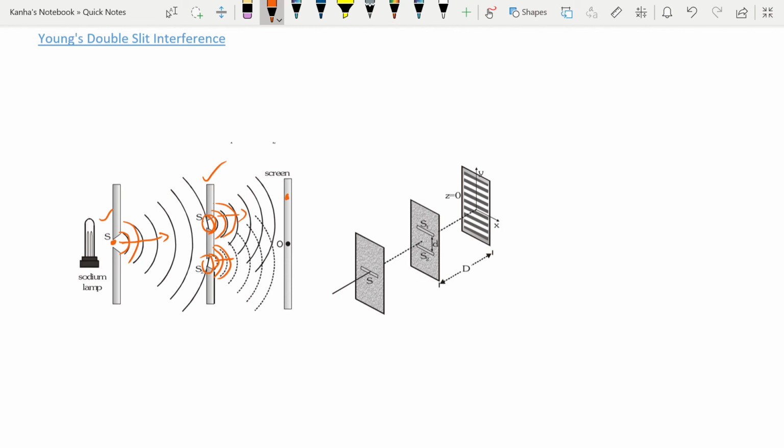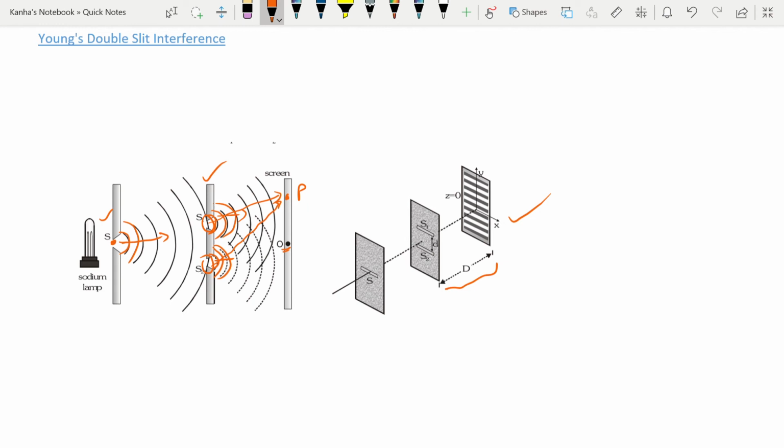So we can look at any point and the waves will be coming from the point S1 and there will be waves coming in from the point S2, and we'll see what happens at that point, P. First of all, I'll talk to you about the central point, which is O. So what do you see in interference, which has been shown right over here? There are alternate dark and bright bands on the screen, which is at a certain distance from the plane of the slits S1 and S2.